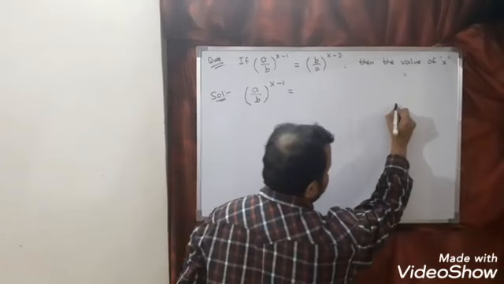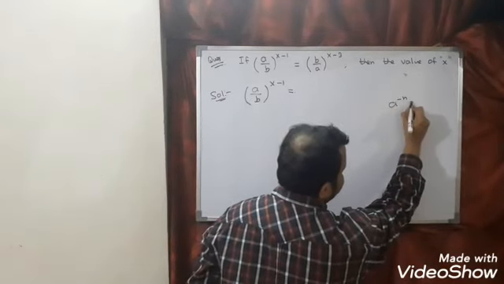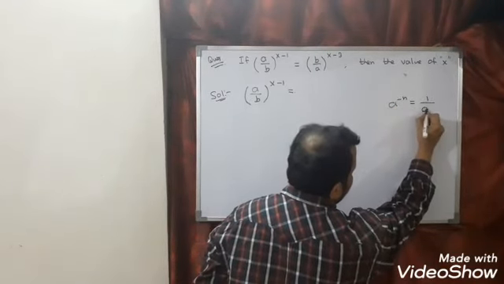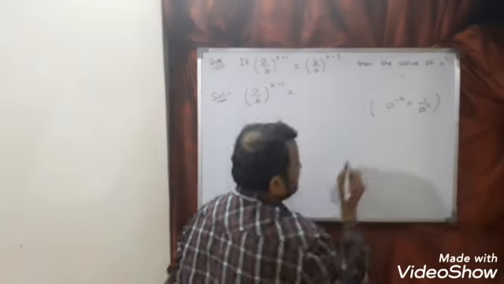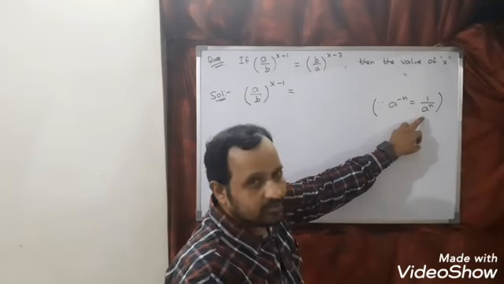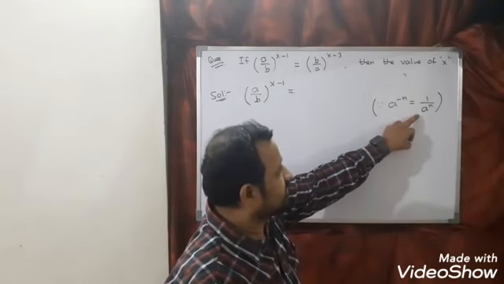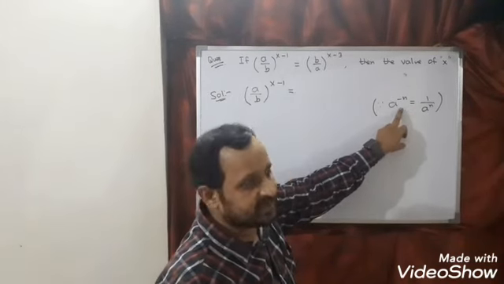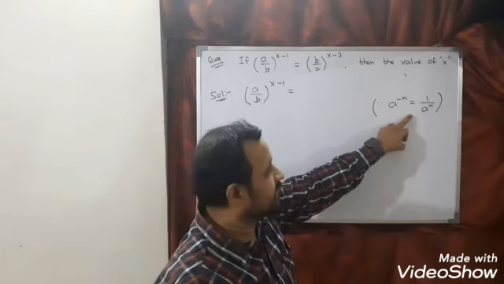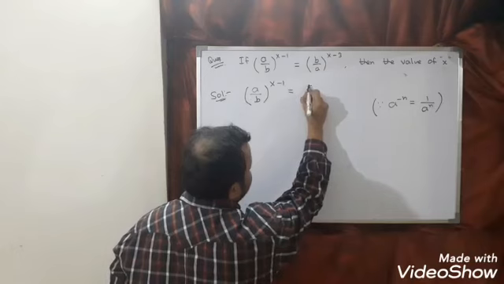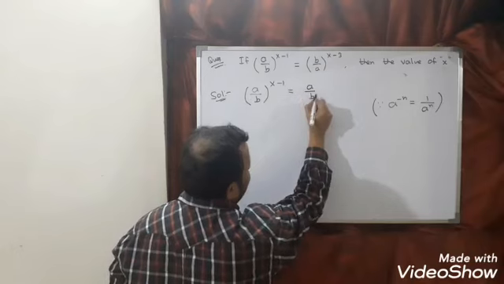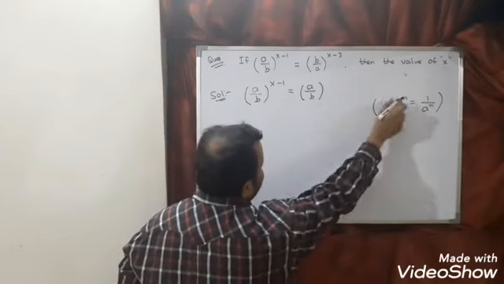So there is one property, a power minus n is equal to 1 by a power n. Yes or no? So whenever you want to take reciprocal, we can write a power minus n is equal to 1 by a power n. So this I can write as, I am taking the reciprocal a by b, but minus sign will come here.